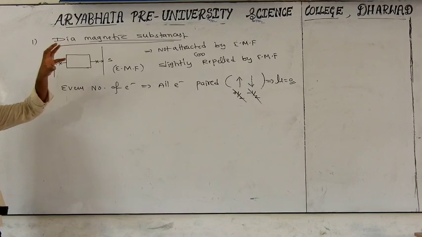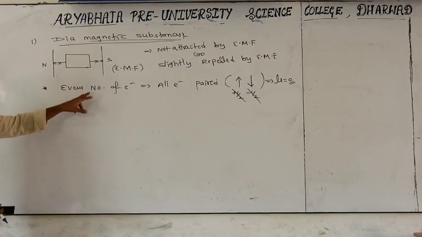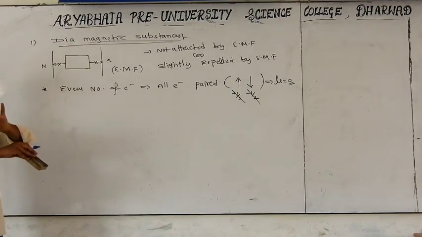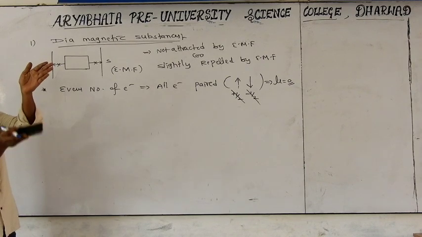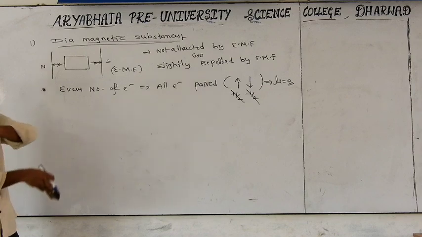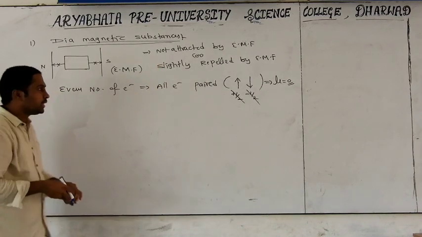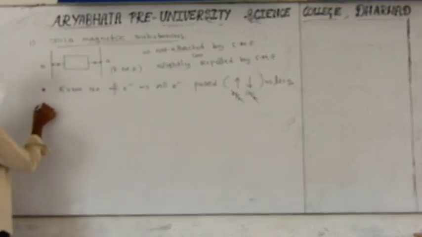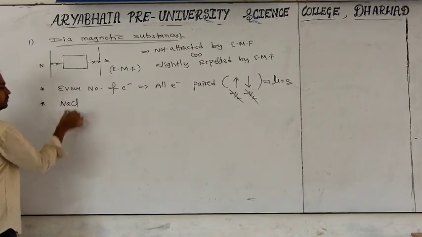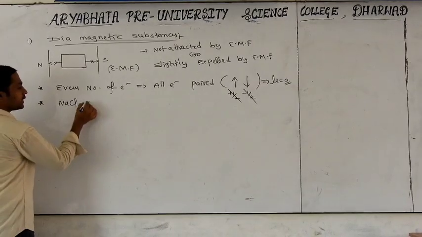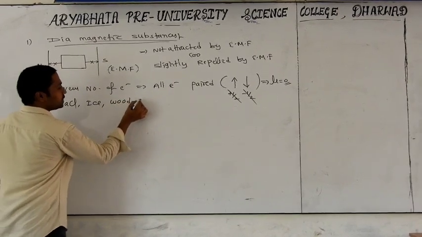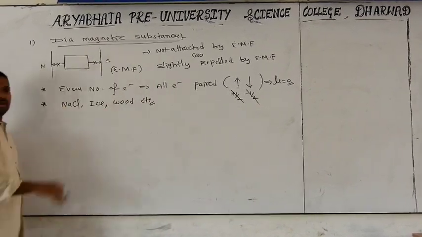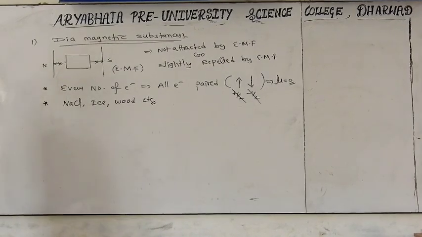So substances having an even number of electrons will have all electrons paired, meaning an equal number in the upward and downward directions. They mutually cancel together, and the final moment will be zero. Can you give us some examples? Yes, take NaCl, table salt, ice, or a wooden piece. These are all examples of diamagnetic substances.